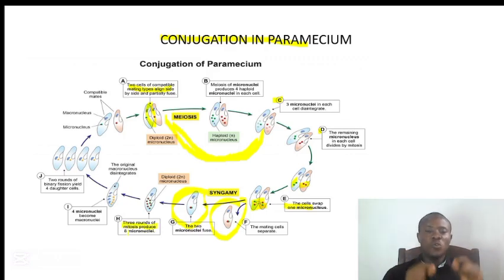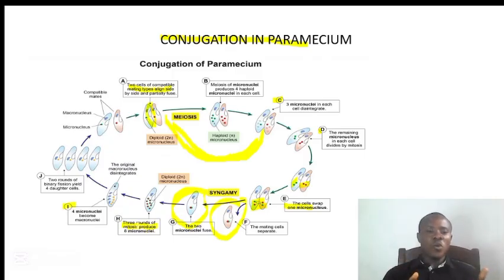When they fuse to form one nucleus, the one nucleus will undergo 3 rounds of mitosis to produce 8 micronuclei. Just imagine one undergoes mitosis to give us 2, these 2 undergo mitosis to give us 4, these 4 undergo mitosis to give us 8. That is how we have the 8 micronuclei.